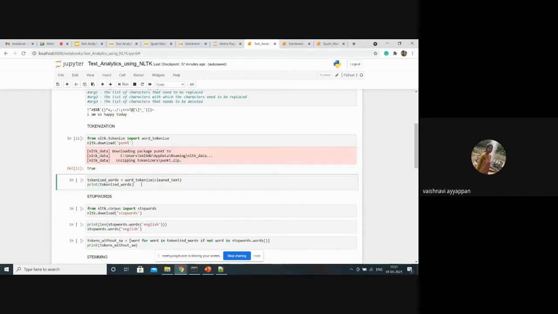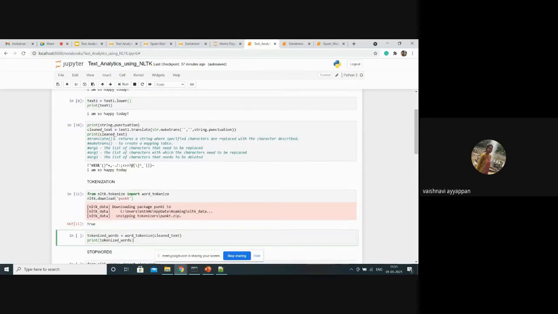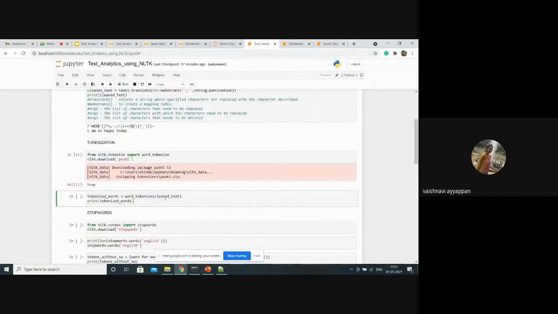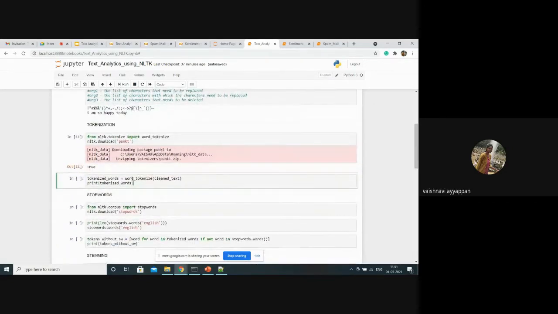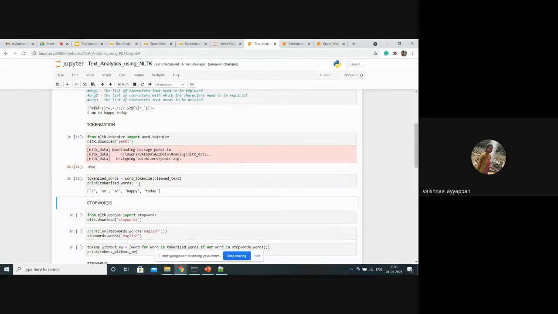So I have used word_tokenize on the clean text, and the tokenized words will be stored in tokenized words. Let's see the output of it. Here, as expected, the words are split individually and placed in a list. The list contains the tokenized words.